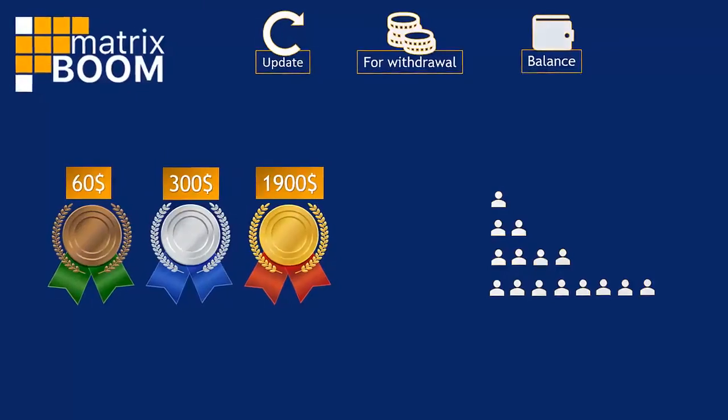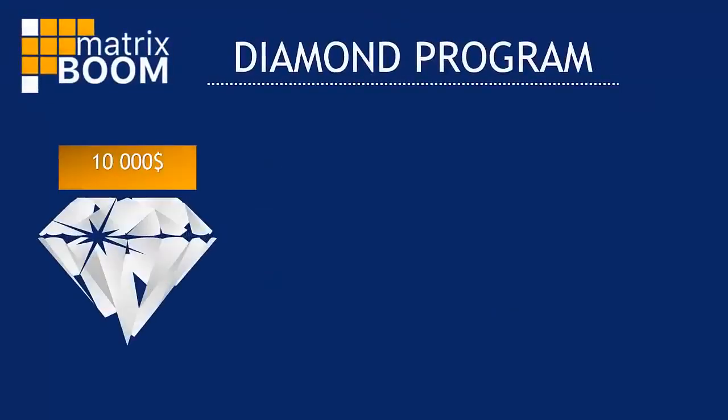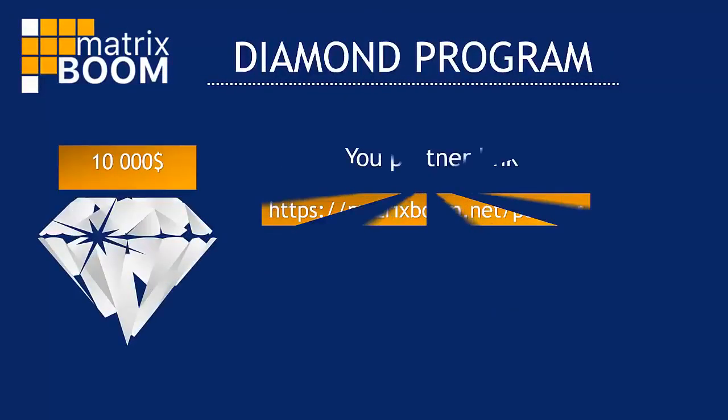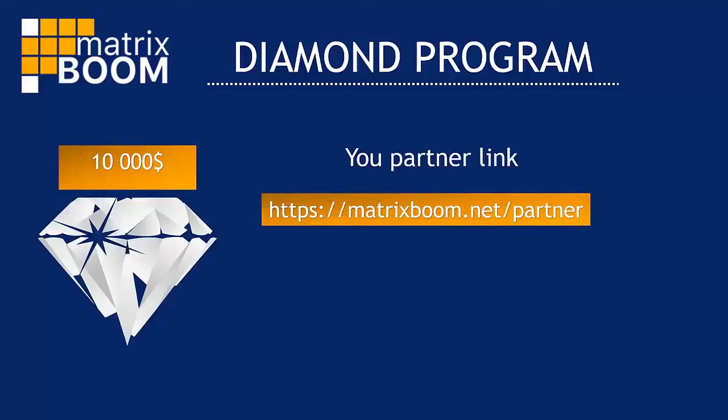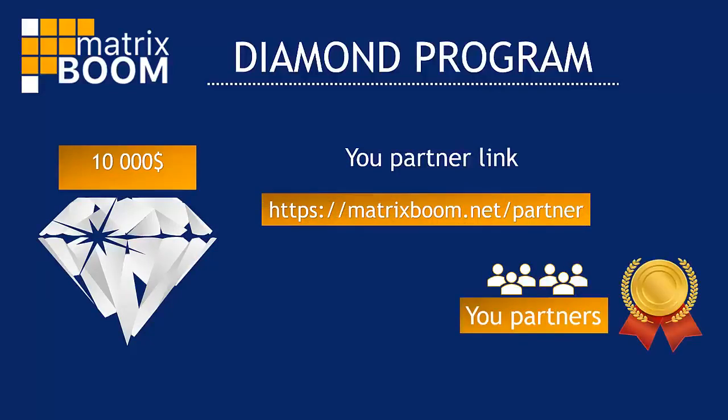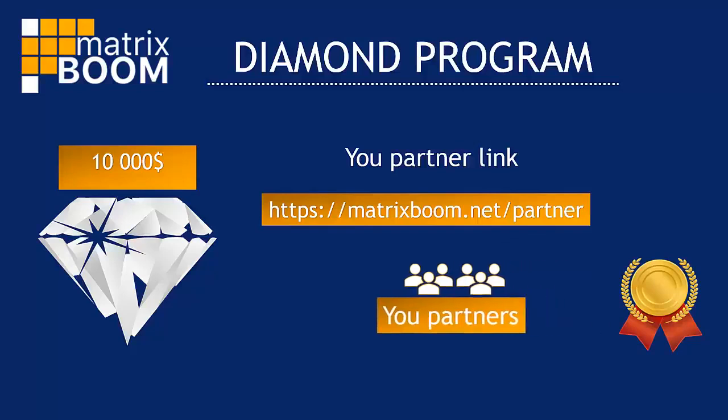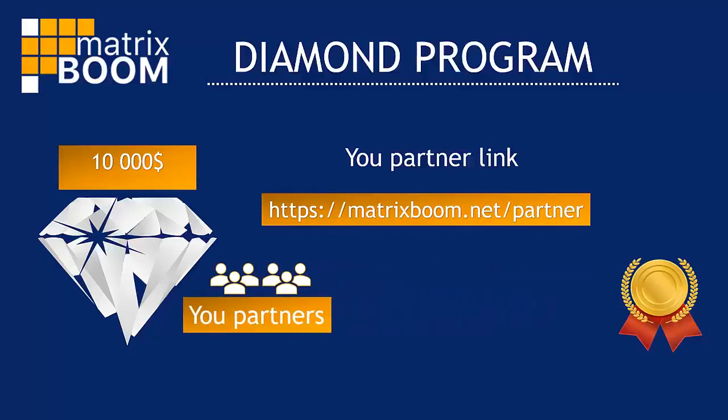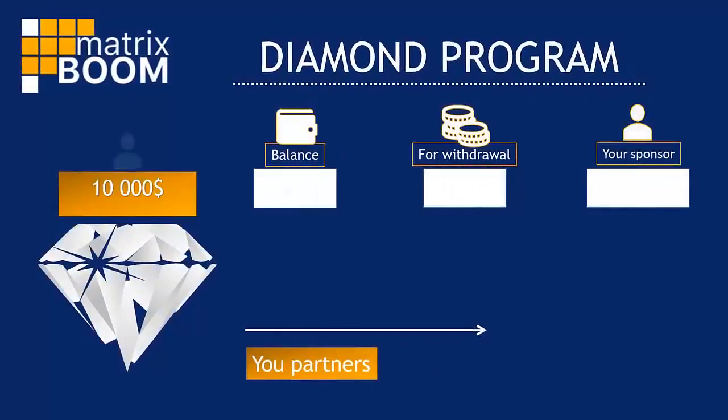Let's turn to the Diamond program. Who is this program for, and how to get into it? Each partner, having personally invited partners, go to this program. All the partners registered by your link will get to your Diamond program after passing the Gold program. So, the activation of the business place is $10,000.